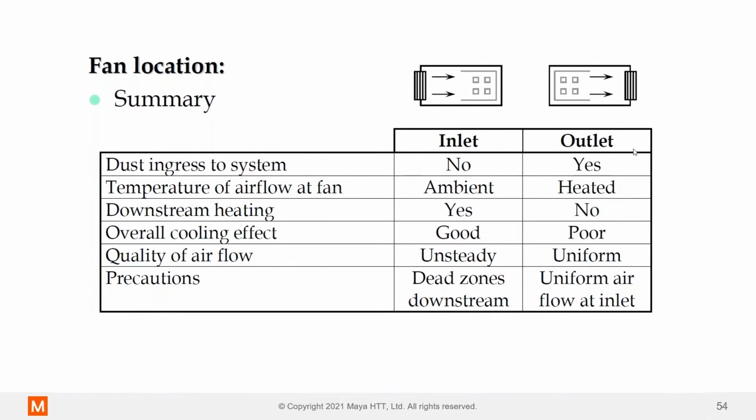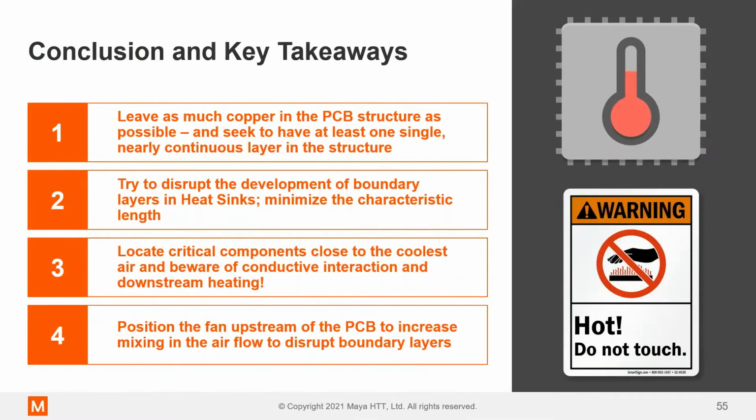And then if we have the fan at the outlet, you know, all the cons there, but the only benefit really is that you're going to get much more uniform airflow, right? So if you look at the velocity profile of the air in cross section, it'll be a lot more uniform because we're sucking the air through rather than pushing it through. And that sometimes can be beneficial if you've got a uniformly cluttered electronics enclosure with fans. Just something to bear in mind.